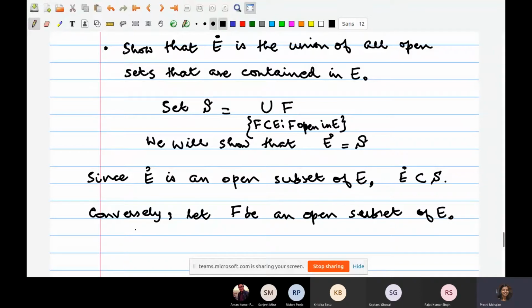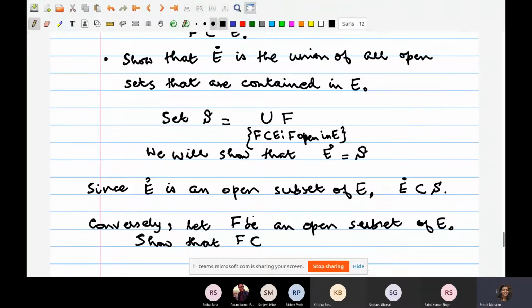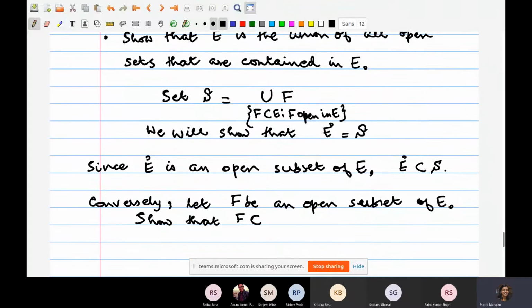Show that F is contained in what? So if F is an open subset of E, I'm starting with an element of S here. Show that F is contained in the interior of E. Is that what you are all required to show here? Everybody with me up till this point? Yes, ma'am.